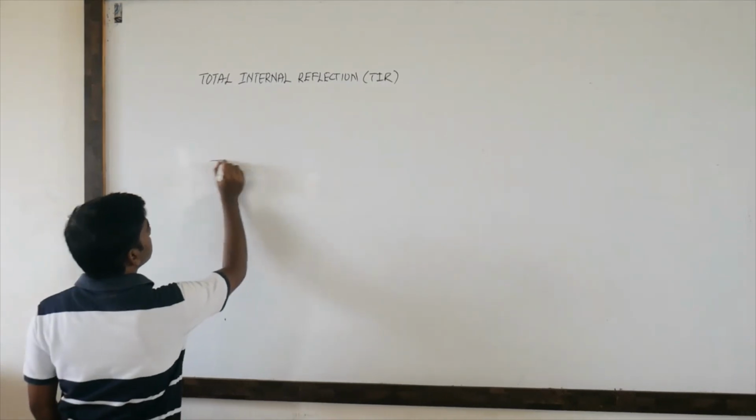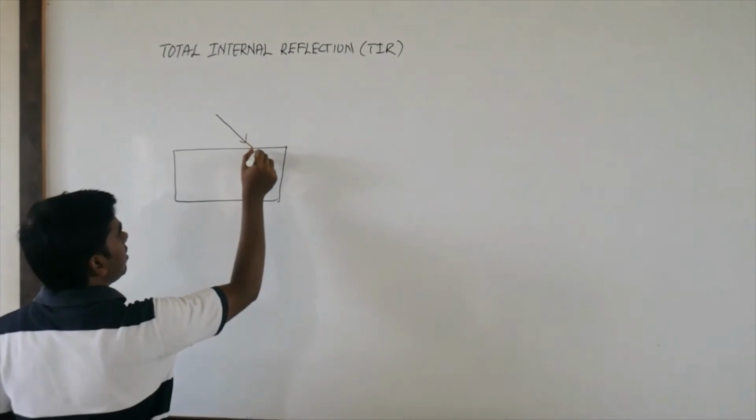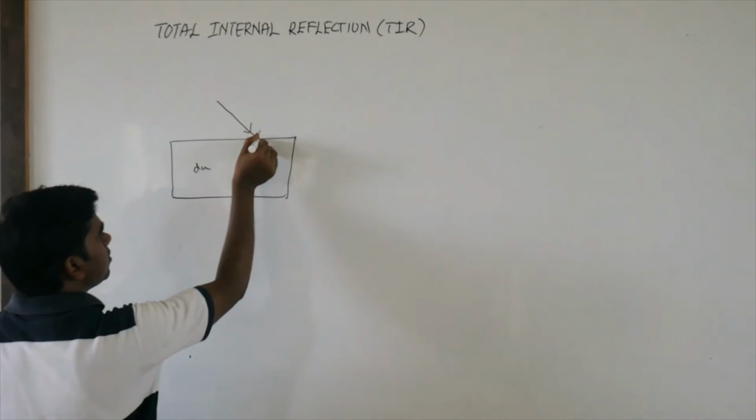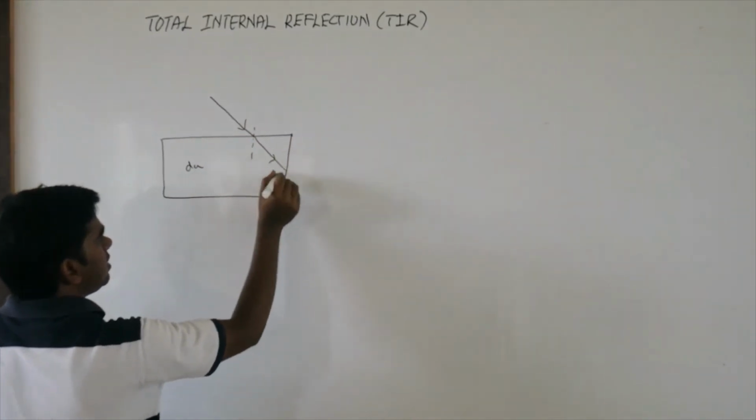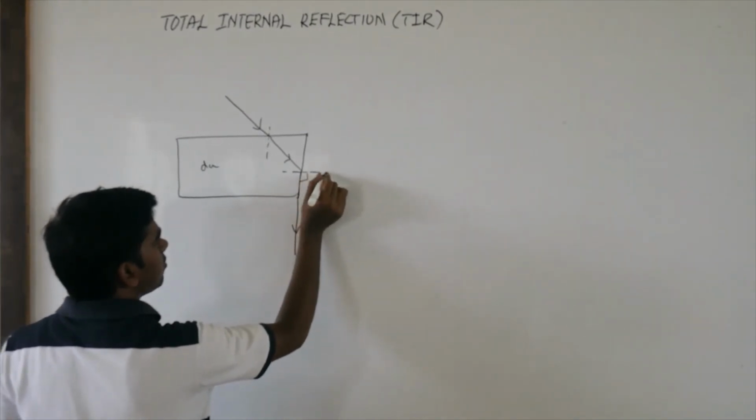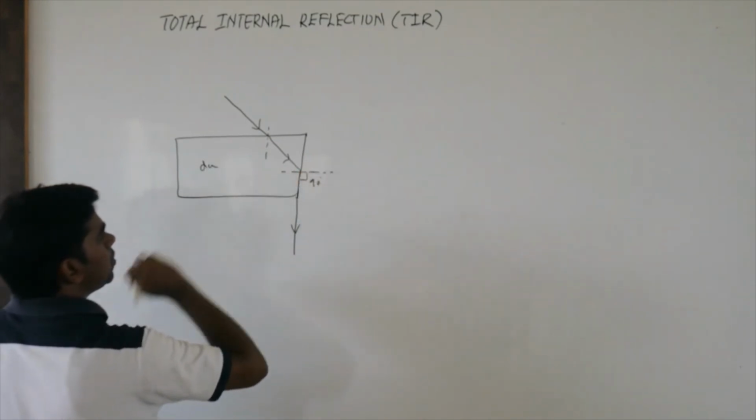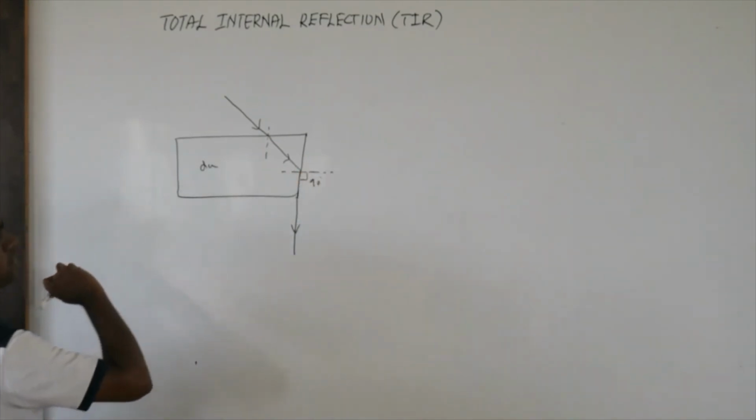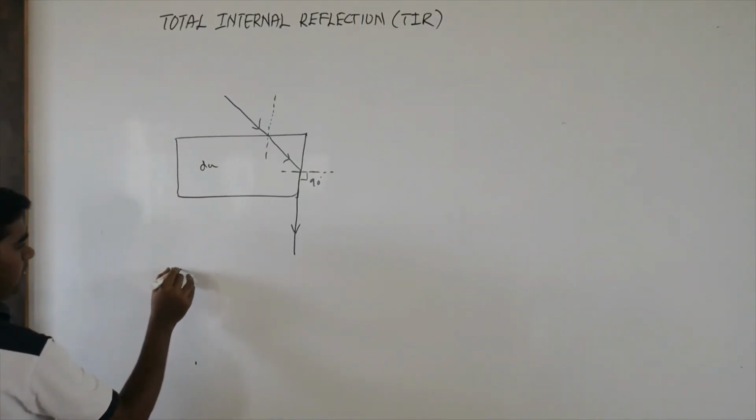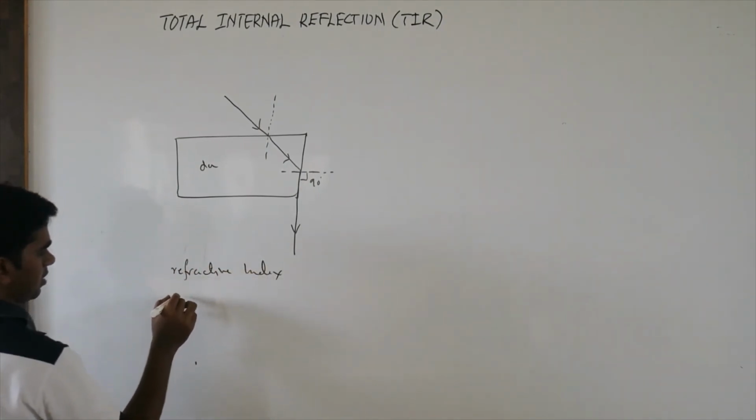We'll take one more example. Suppose you have a slab-like structure. A ray of light is incident here. After that, what will happen? This is denser, so it will bend towards the normal. After incidence at this point, it just grazes, meaning it is making 90 degrees, so the angle of refraction is 90 degrees. By giving this much, they are asking for both the refractive index as well as the critical angle.